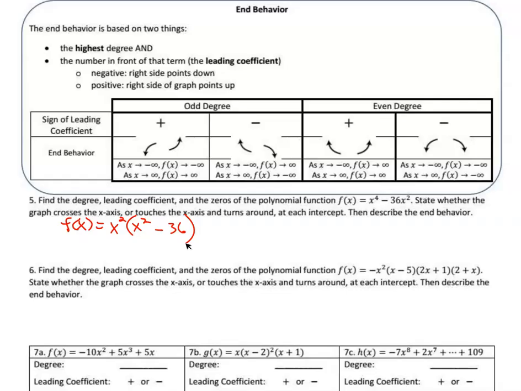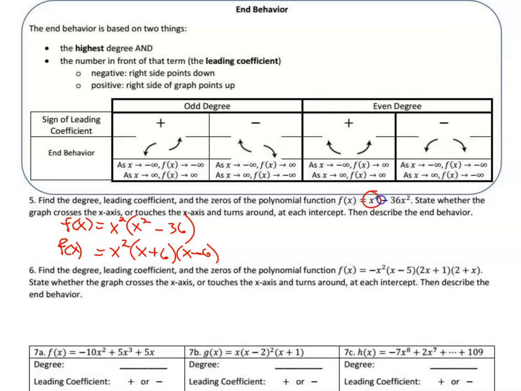Well, that can be factored. That's the difference of two squares. So we have x squared, and we have x plus 6 and x minus 6. There's our factored form of this function. So now I know the zeros. State whether the graph crosses or touches the x-axis, and then describe the end behavior.